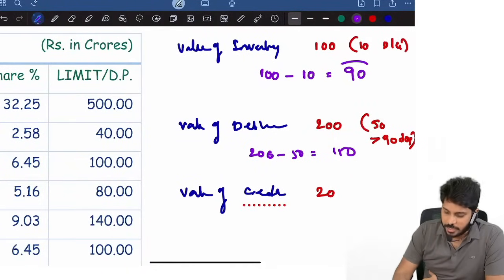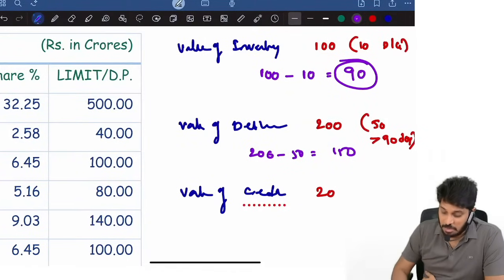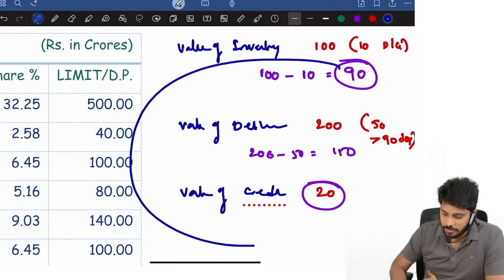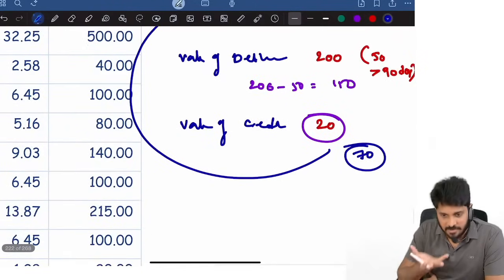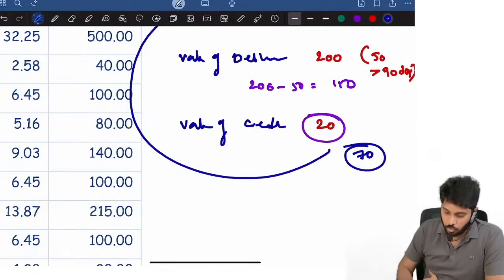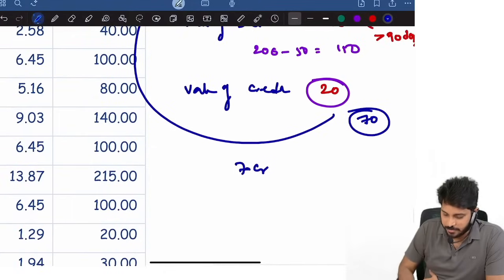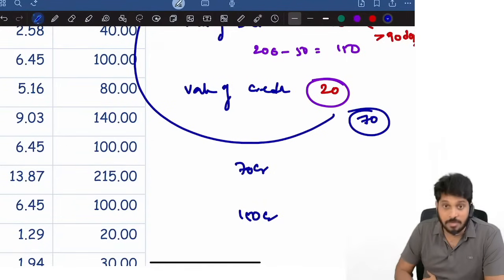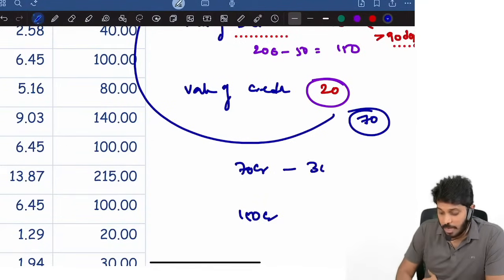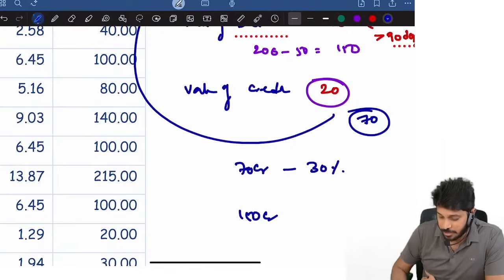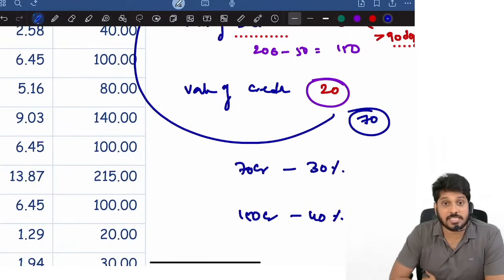Now look, 90 crore worth of inventory is there, but 20 crore worth of creditors outstanding is also there. These two I will set off. So how much worth of inventory is owned by the company? Only 70 crore of own inventory is there. Own inventory is 70 crore, and eligible debtors are 150 crore. Will I give loan for this much? No. Again, in the exam they will give you margin percentage. Inventory 30% margin, debtors 40% margin, like that they'll give you.